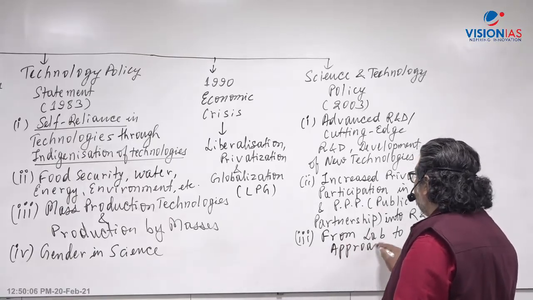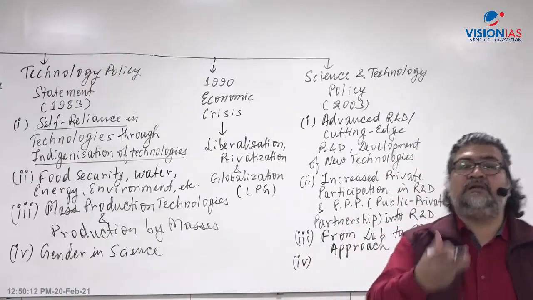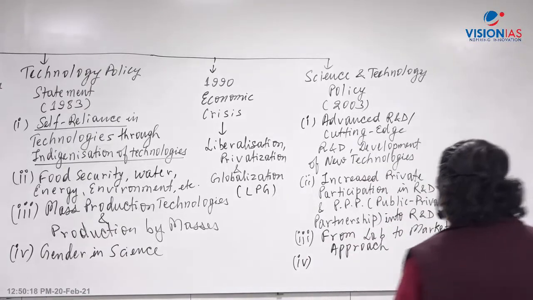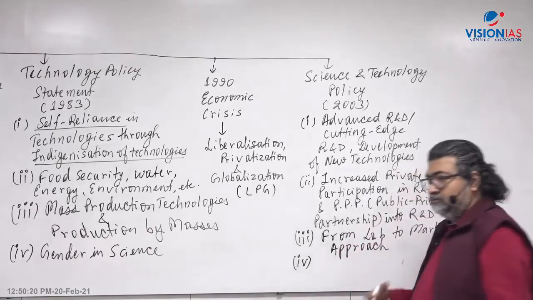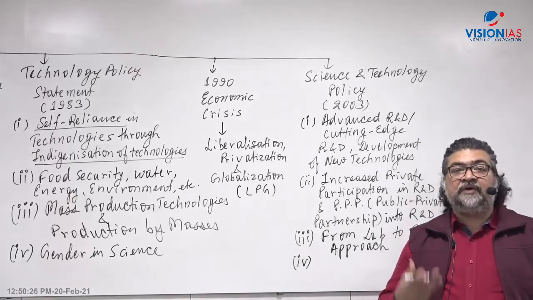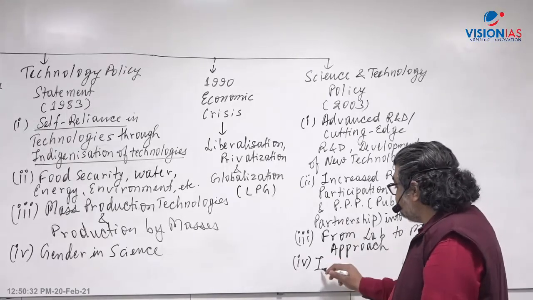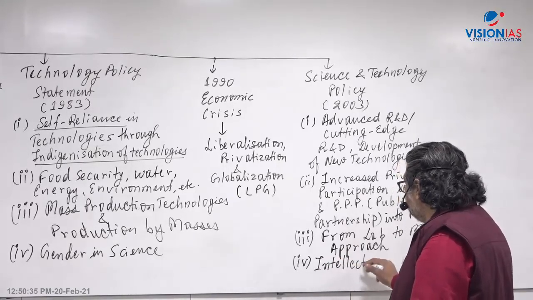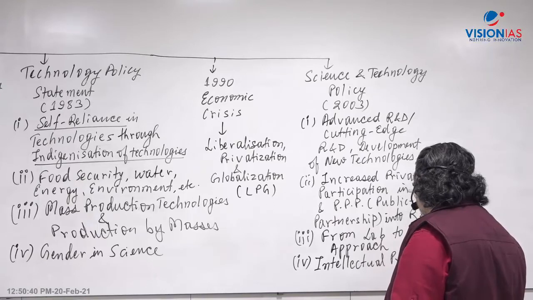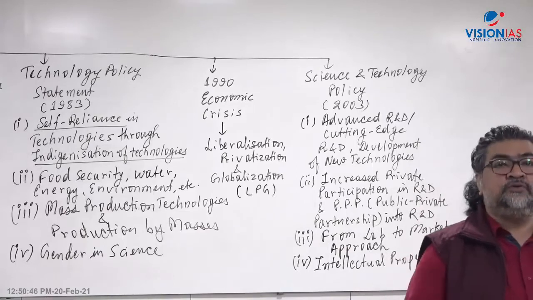Another thing was that whatever research we were doing in India, we were not able to harness the IPR aspect of it, intellectual property rights. So creation of intellectual property rights, through patents, trademarks, all those kinds of areas. Today India is filing a very high number of patents for inventions. So here IPR: patent, copyright, trademark, geographical indication, design right, all this comes into IPR.